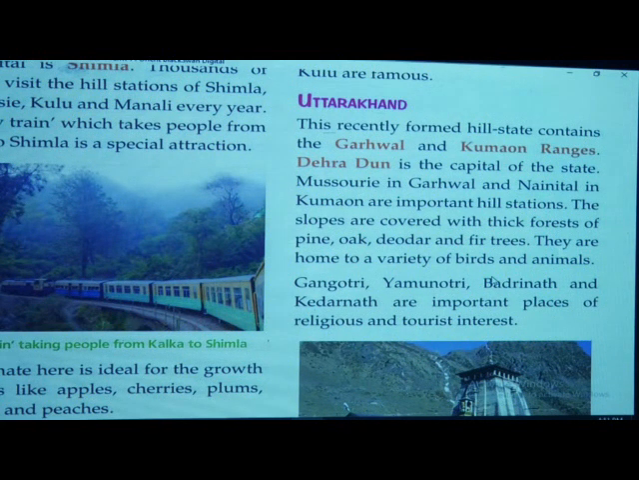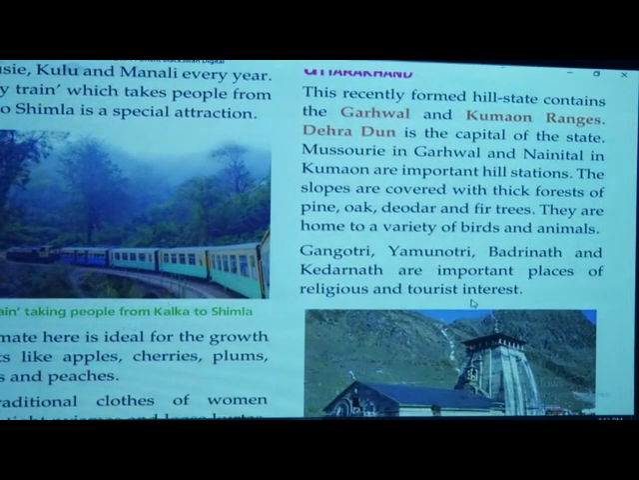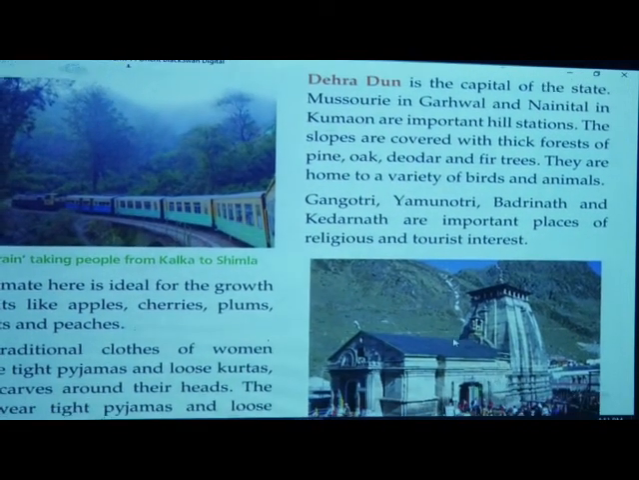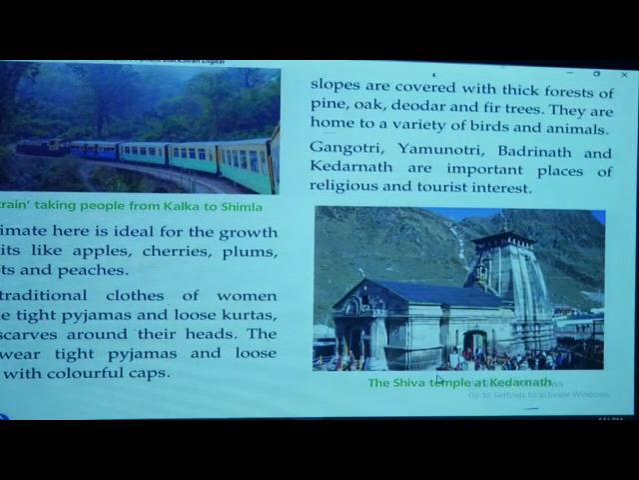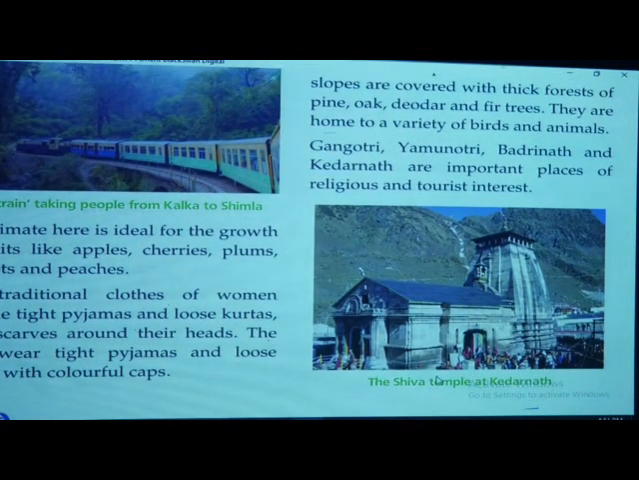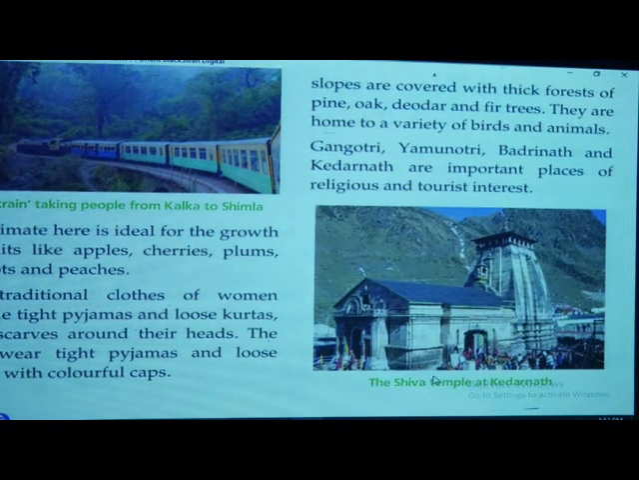And what type of rivers do we have? Gangotri, Yamunotri, Badrinath and Kedarnath are the important places, both religious and for tourists. Religious, because our ancestors and our people go there; these are our holy places.